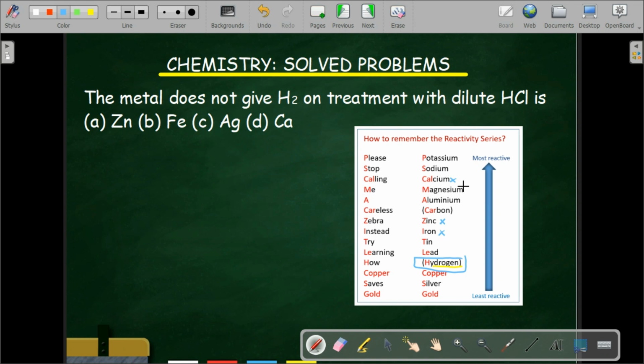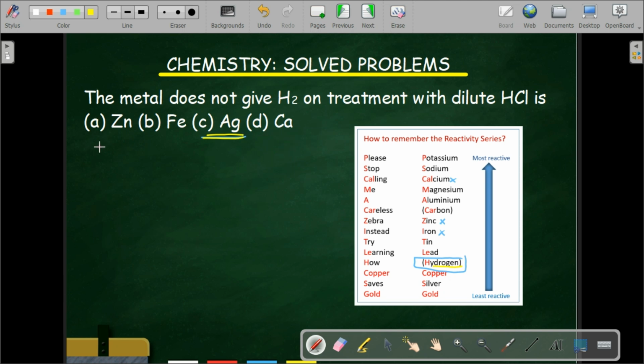It cannot be your answer because calcium is also higher than hydrogen. Out of all these, only silver is lower than hydrogen in the reactivity series. Hence, the correct answer to this question is silver.